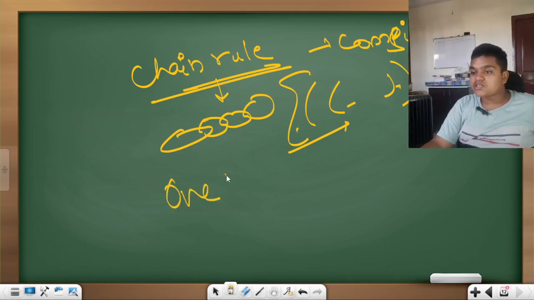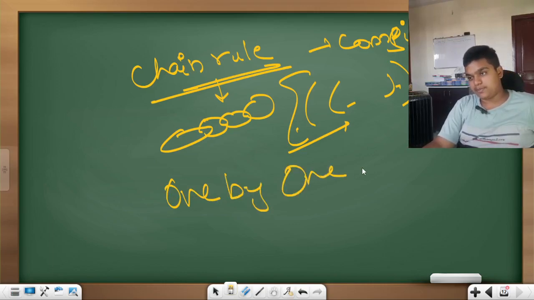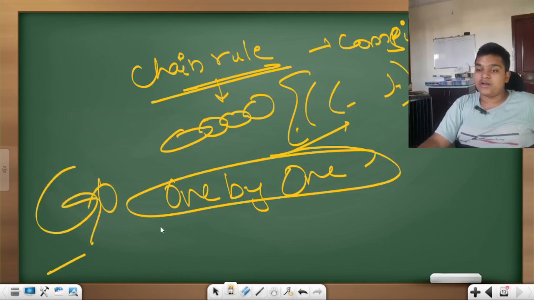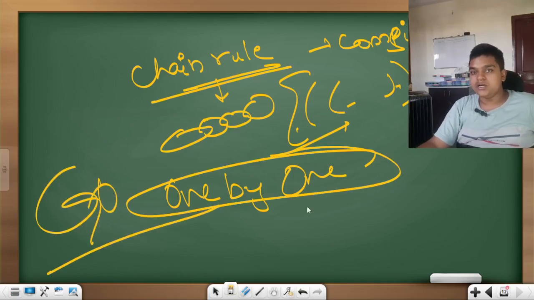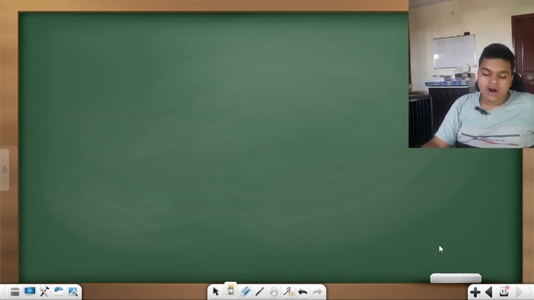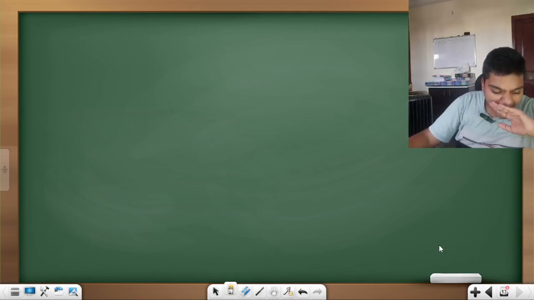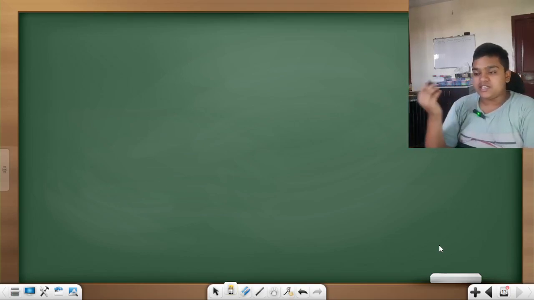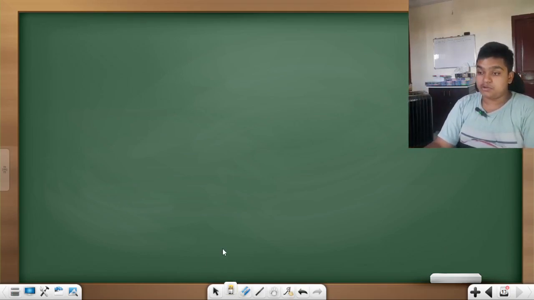One by one is a simple trick for the chain rule. Clear? I'll give you some examples, then we'll move on to kinematics questions.